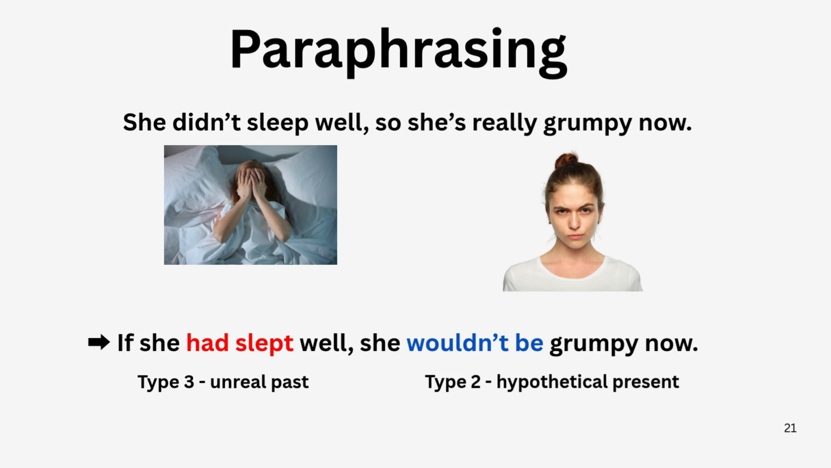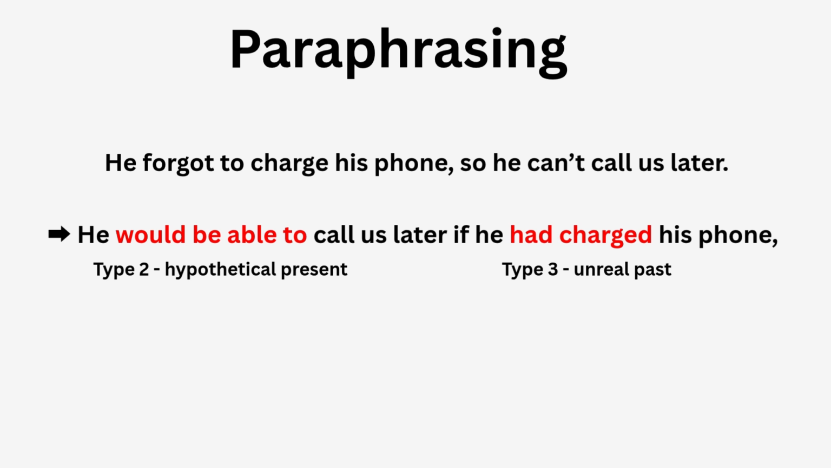But she didn't. So if she had slept well, this is unreal past, type 3, past perfect. And she wouldn't be grumpy now. It's a hypothetical present, type 2. So you see, this is mixed conditional.